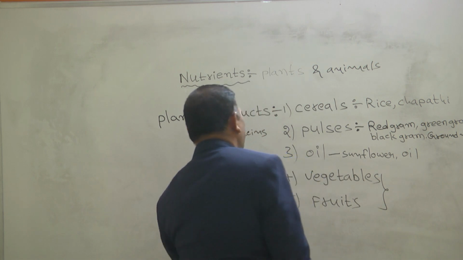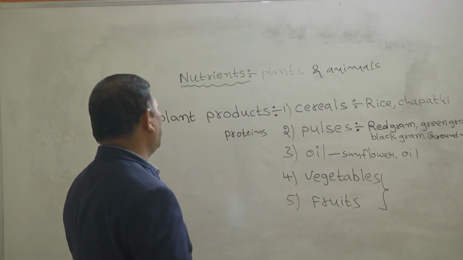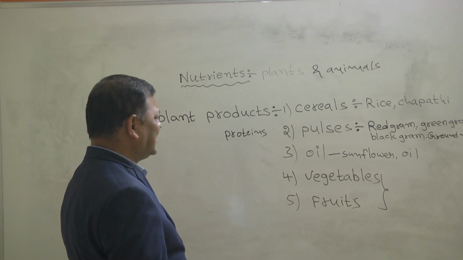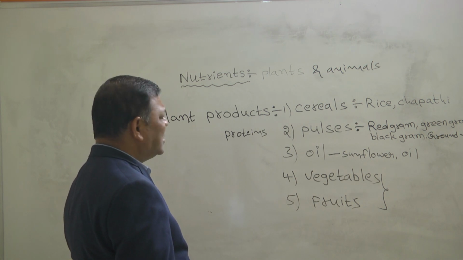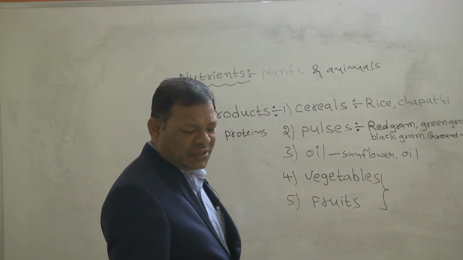Okay, so these are the plant products we are getting from the plants: cereals, pulses, oil, vegetables, fruits. These are getting from the plants.